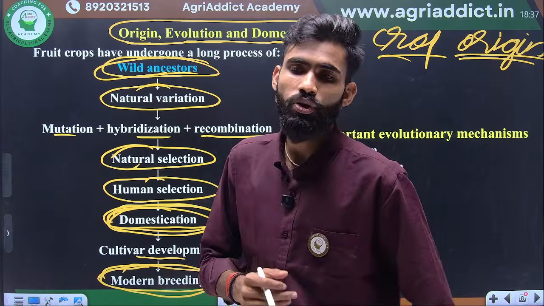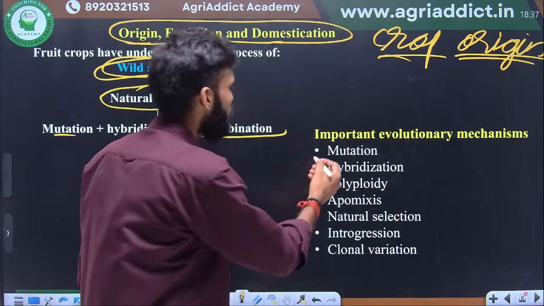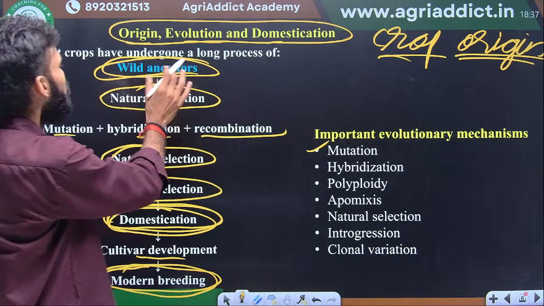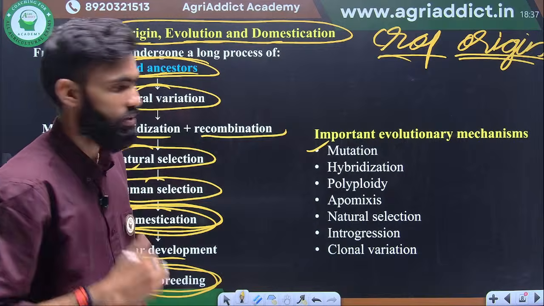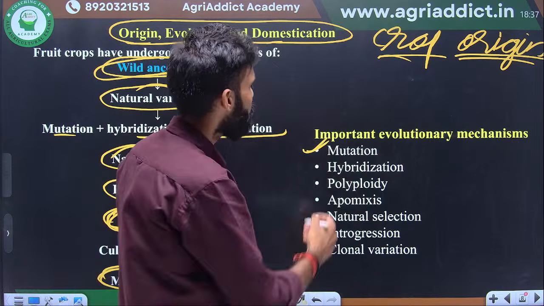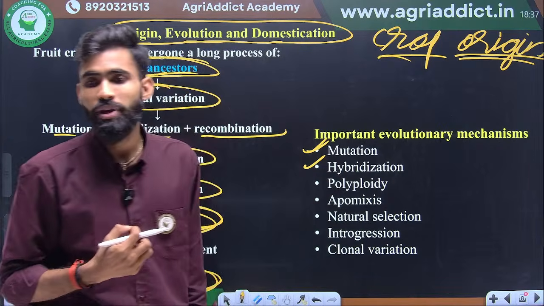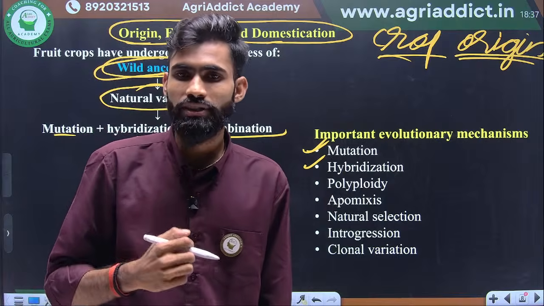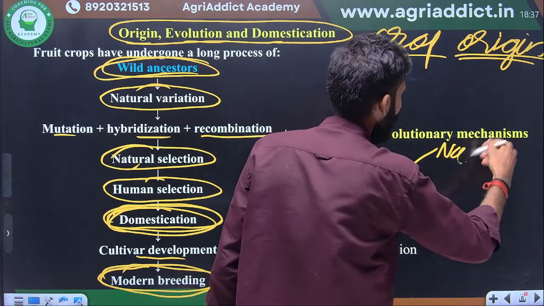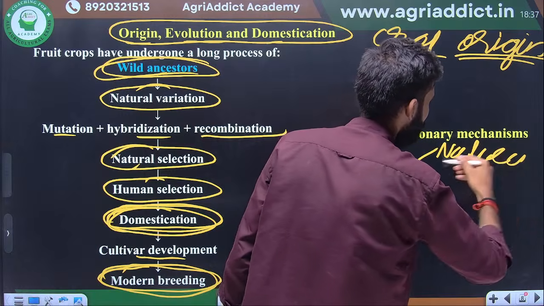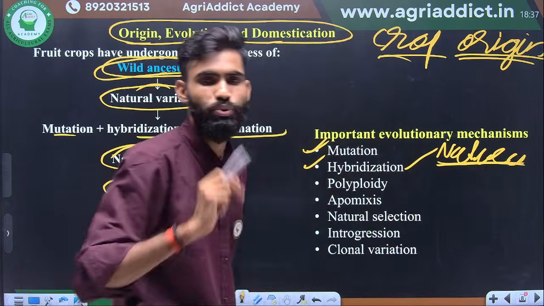There are several modern breeding techniques. Mutation is initiated from some wild ancestor, and variants are developed. Okay, so mutation. Next, hybridization. Hybridization may be of two types: natural hybridization and man-made or human hybridization. In natural hybridization, plants hybridize naturally.